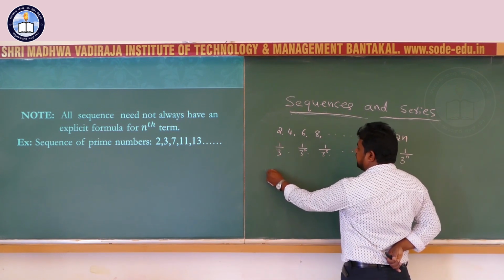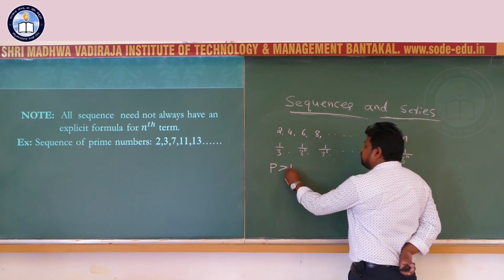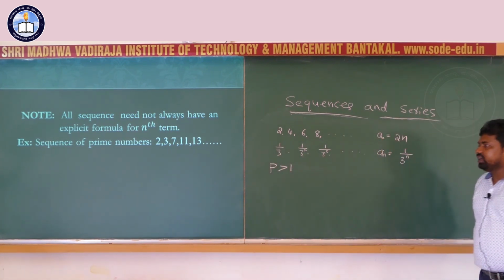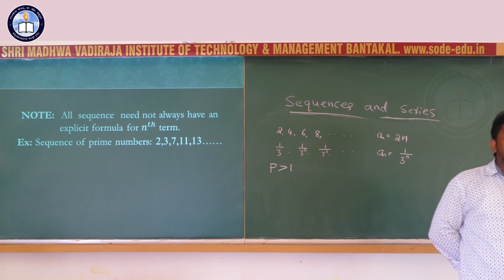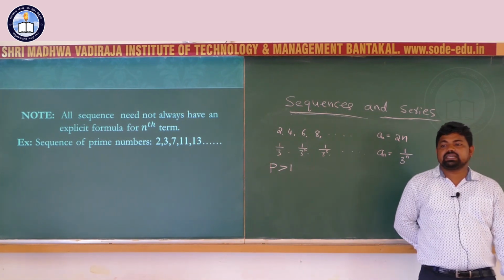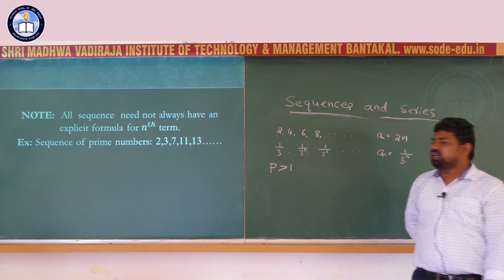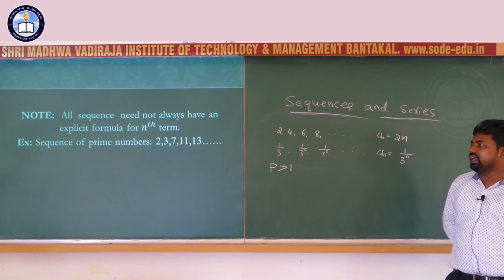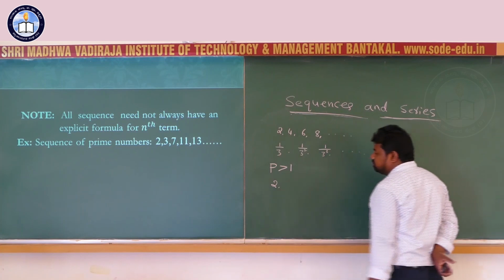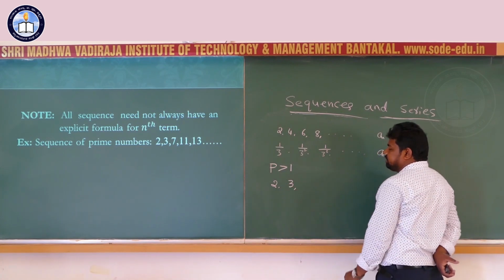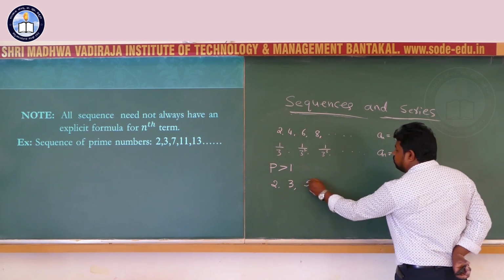See, first prime, what is a prime number? An integer p greater than 1 is called a prime number if it is not divisible by any other number except 1 and itself. Therefore, prime numbers: 2, 3 is divisible by 1 and 3 only, 5,